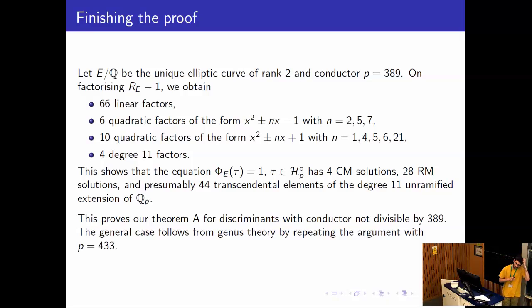And if we want to remove the condition on the conductor, we just need to do this with another prime, let's say congruent to 1 mod 4 again. So for instance, 433. And then this proves the theorem for discriminants which do not have conductor divisible by 389 times 433. But if a discriminant is divisible by both 389 and 433, it has even class number by genus theory, and so it cannot have class number 1. So this proves our theorem.